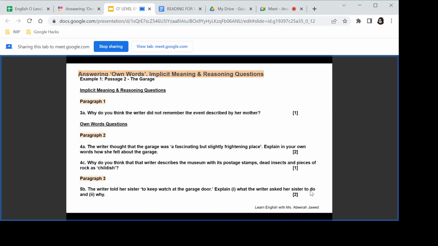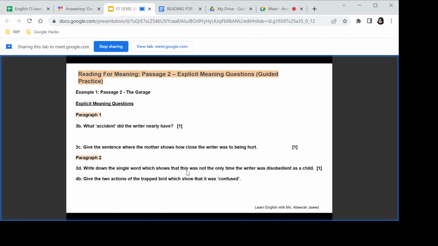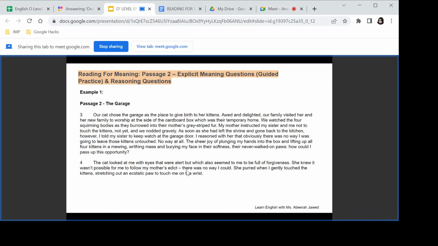What the writer asked her sister to do. Again, you need to use your explicit meaning skills here. And why? You need to use your reasoning skills here. Now I'm going to go to paragraph number 3. We're going to read it and answer the question. I'm going to read it a little fast so that you can also understand.